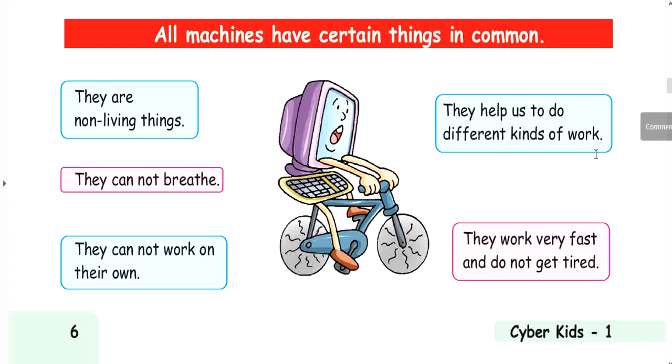They help us to do different kinds of work. वो मशीन हमें help करती है different kind of work करने में. जैसे हम जूसर use करते हैं to take out the juice. We are using a refrigerator to keep our food and fruits cool and fresh. We use rickshaw, car, bus to travel from one place to another place. These are the machines which help us to do different kinds of work. Different machines help us in different kinds of work.